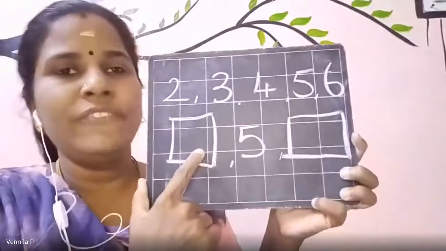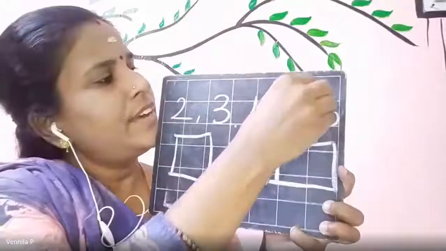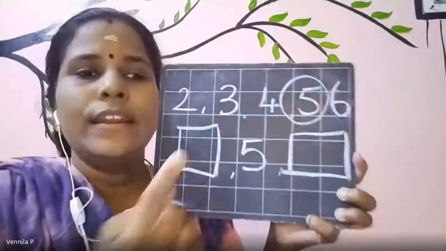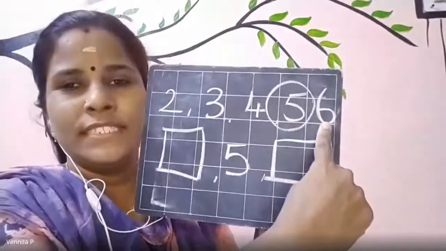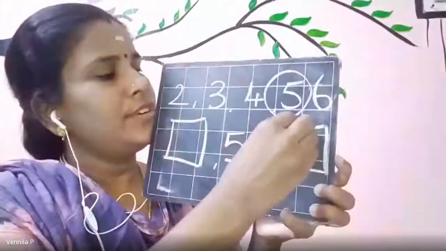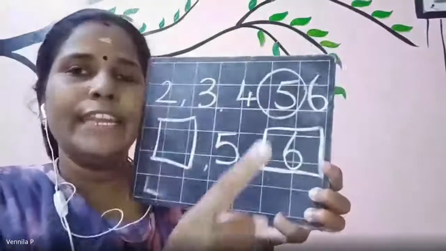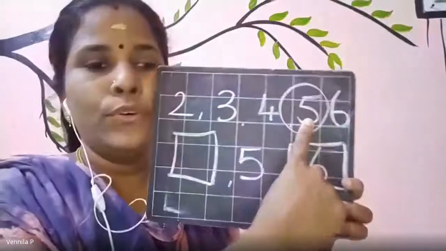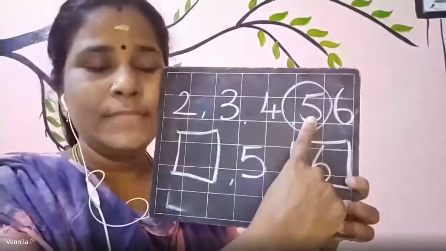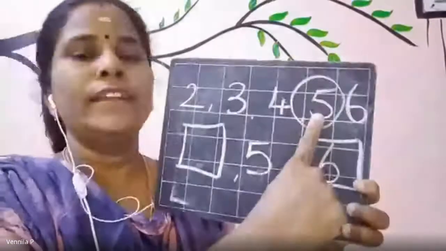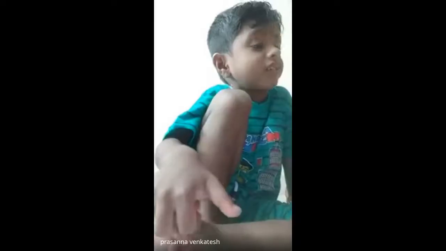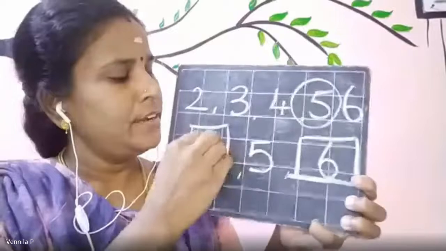So where is the number 5? You have to circle the number 5. Now we are going to keep your pointer finger on it. For the after number, you have to move your finger to the after number. What is it? The next number is 6. So here you are going to write number 6. Now again keep your finger on the number. Now we are going to go to the before number. See, here is the before box. You are coming this way, right? The same way your hand is going to move this way. Now what is this number? This is 4. Very good. So what you have to write here is 4.